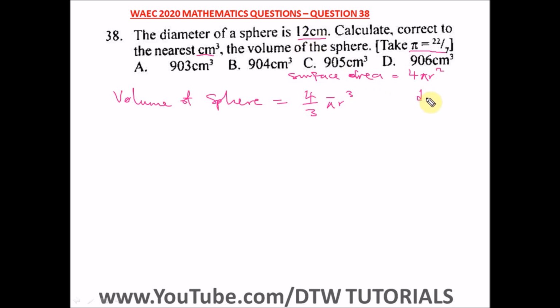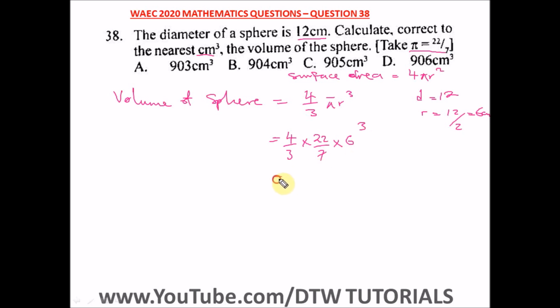All right, so we're given the diameter of the sphere as 12. If we're given the diameter as 12, our radius is half of the diameter, so 12/2, which is equal to 6. So our radius is 6 centimeters. So let's slot in, and we're told our pi is 22/7. So we have 4/3 times 22/7, then our r is 6, so we have 6 raised to the power 3.